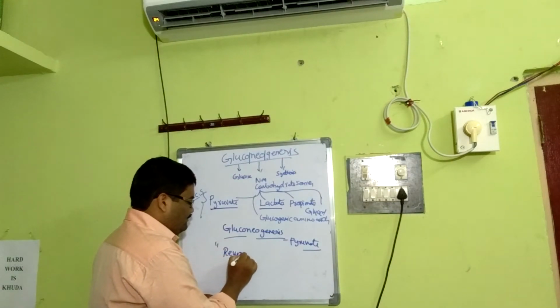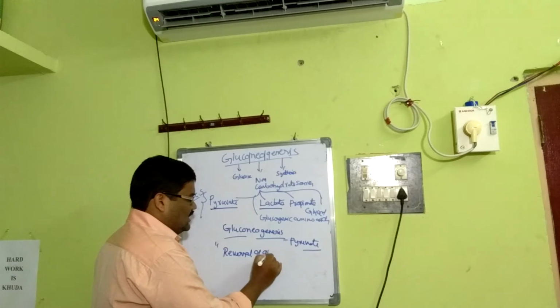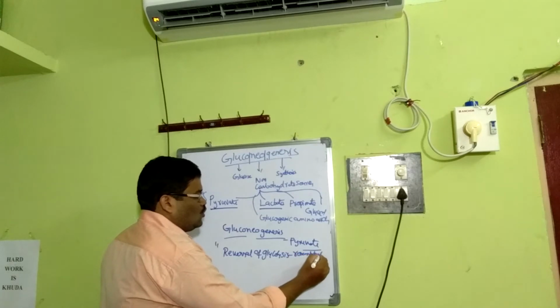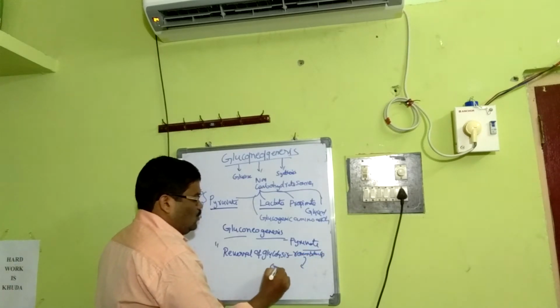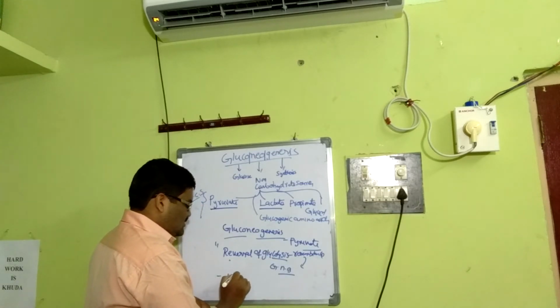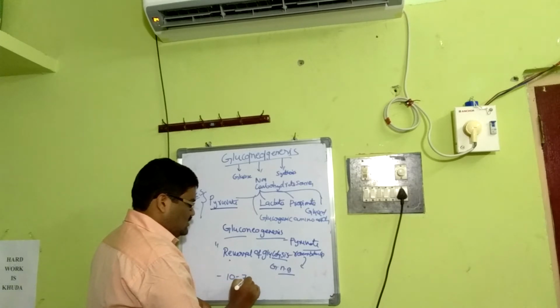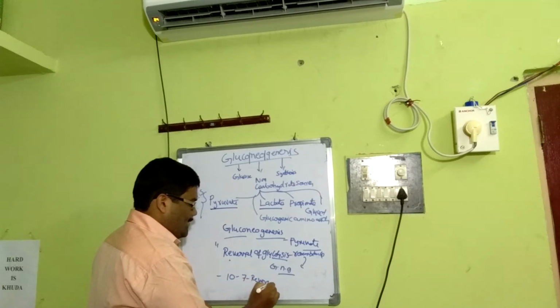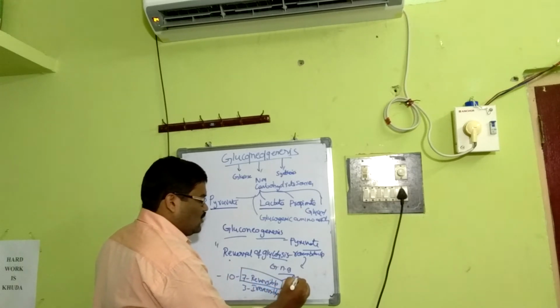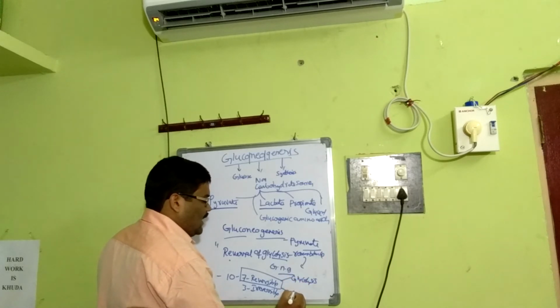In the sense, out of 10 reactions, 7 reactions are reversible, whereas 3 are irreversible, and these are common in both glycolysis and gluconeogenesis.